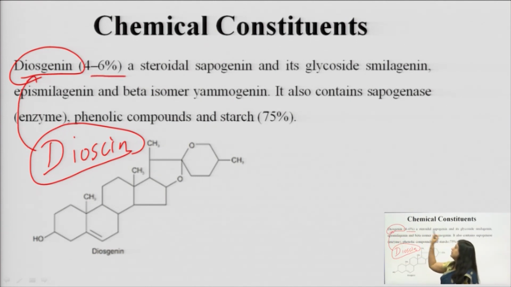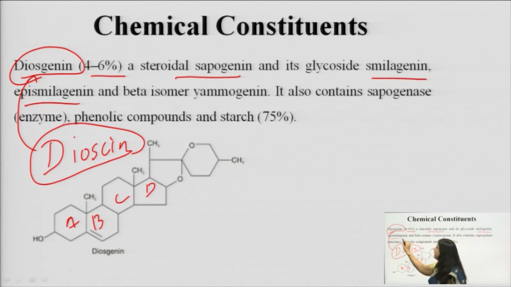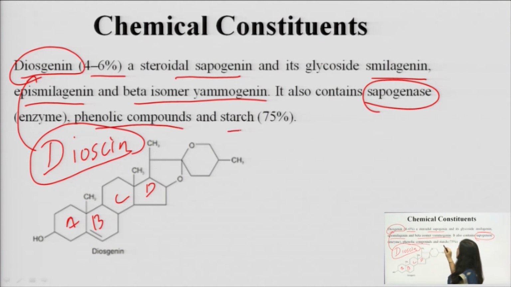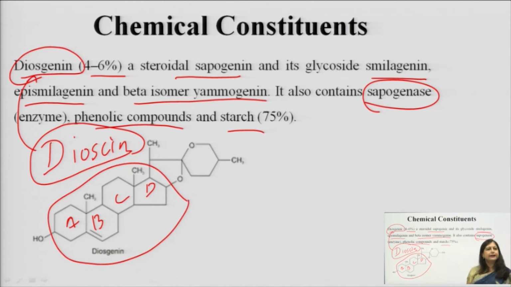About 4 to 6% of diosgenin is present, and it is a steroidal sapogenin because it has 4 steroidal rings joined together. This is a steroidal ring. Also there are certain other aglycones like smilagenin, epismilagenin, and various isomers of yamogenin. Other than that, there is an enzyme named sapogenase. Various phenolic compounds and starch have been reported. The most important thing here is this steroidal ring, which is important for its activity. This third position is responsible for the glycosidic linkage.